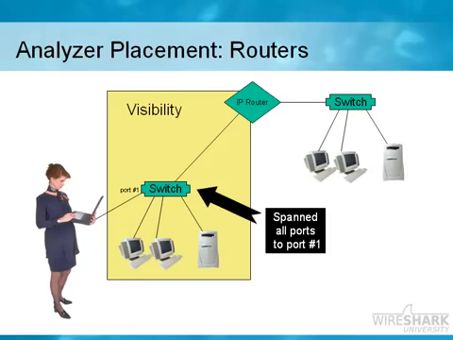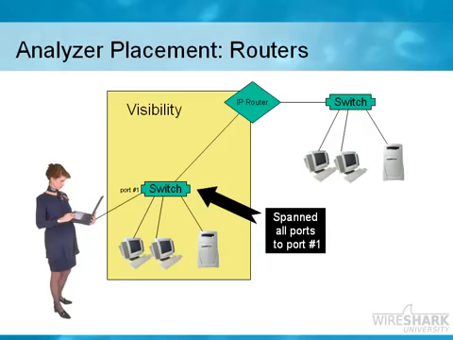So in that case, we would have to move over to network 10.2 if we wanted to listen to that traffic. If anyone over on the network 10.2 though is talking to anyone over on network 10.1, we can go to the switch and we can span all the ports down to our individual port, and that would allow us to see the traffic going between 10.2 network and 10.1 network.